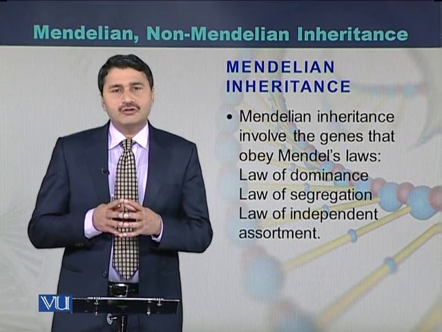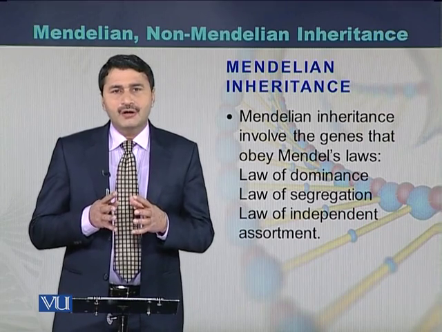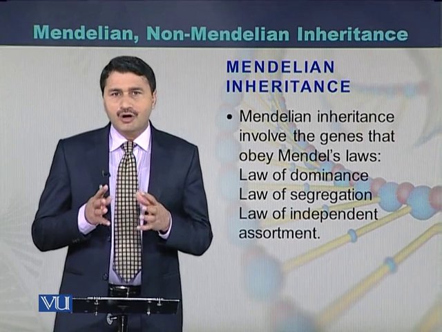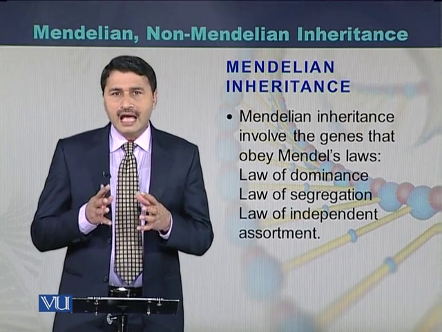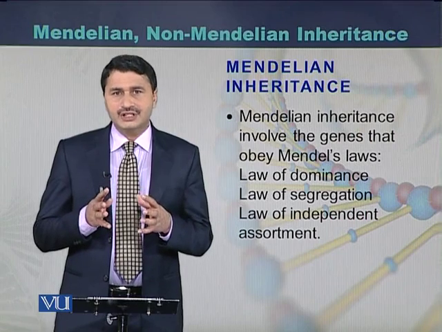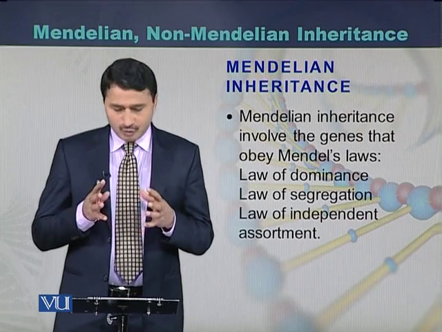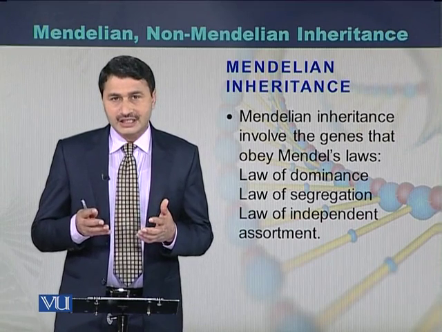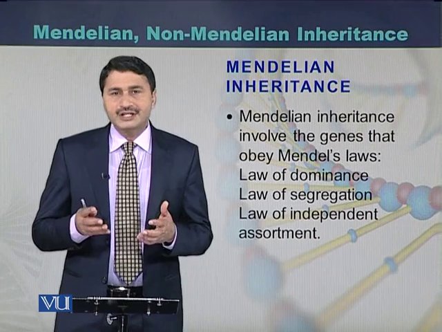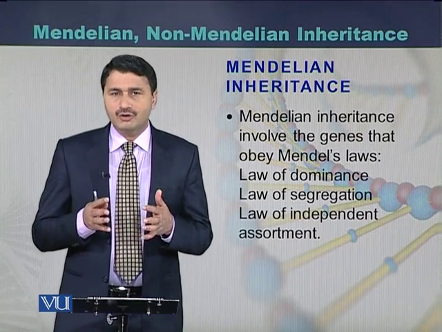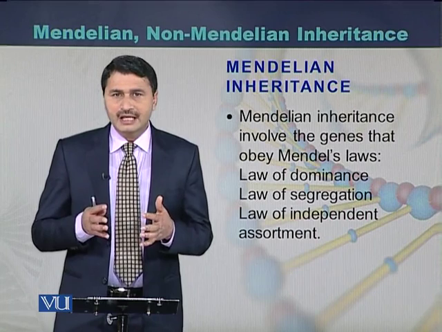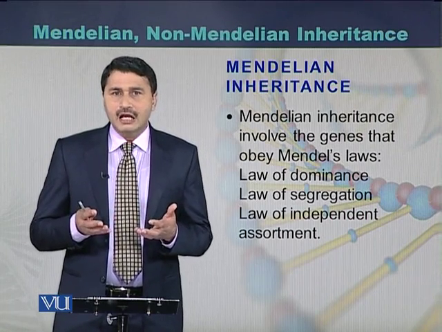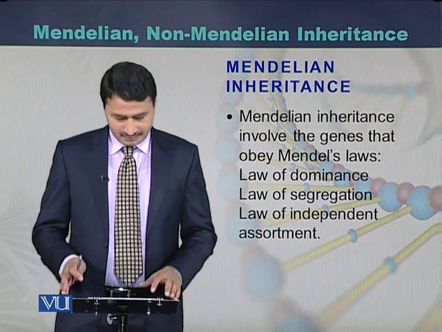Mendelian inheritance involves all those genes that obey the pattern of inheritance according to the laws of heredity which were formulated by Gregor Mendel. Those patterns are the law of dominance, law of segregation, and law of independent assortment. So all those genes which obey these patterns of inheritance will be called Mendelian genetics.